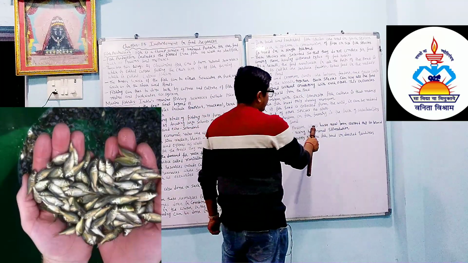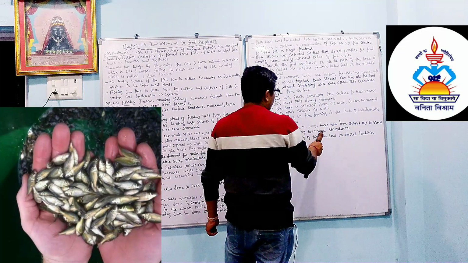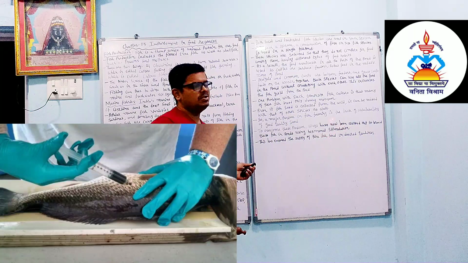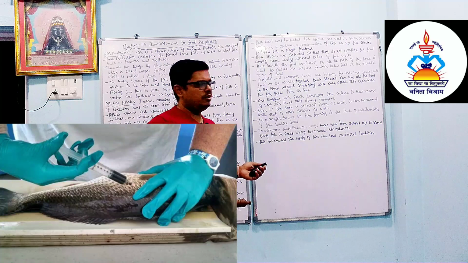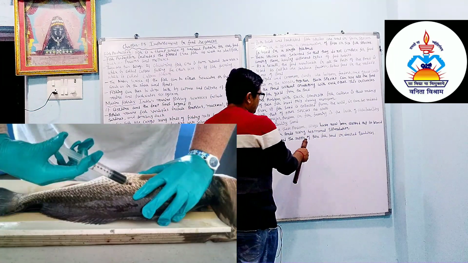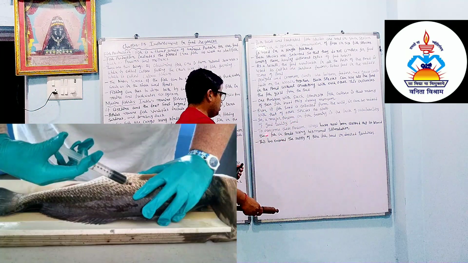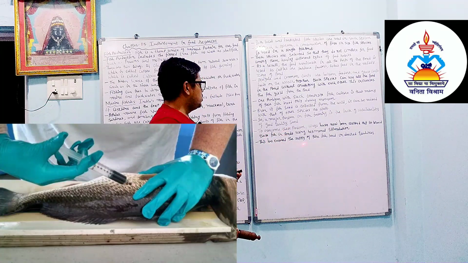To overcome this problem, ways have now been worked out to breed these fish in the pond using hormonal stimulation. So by giving some hormone to the fish, we can increase ovulation. So the quantity of fish increases by hormonal stimulation. This has ensured the supply of pure fish seed in the desired quantities.